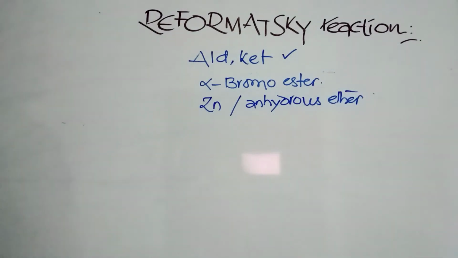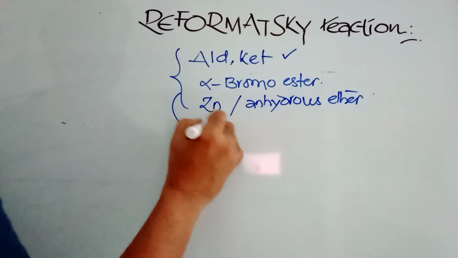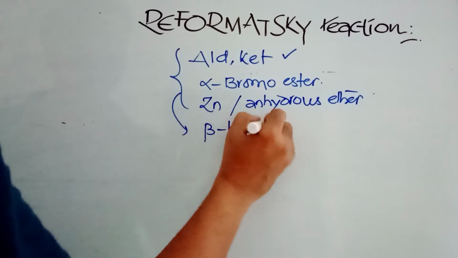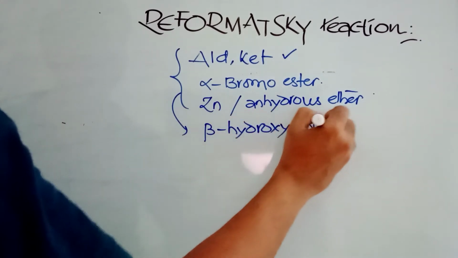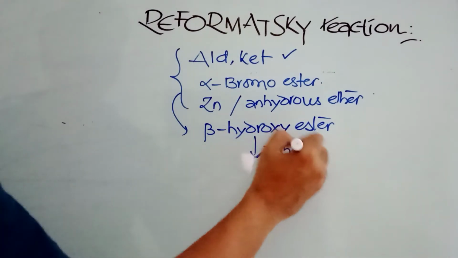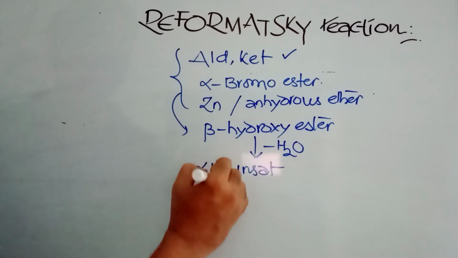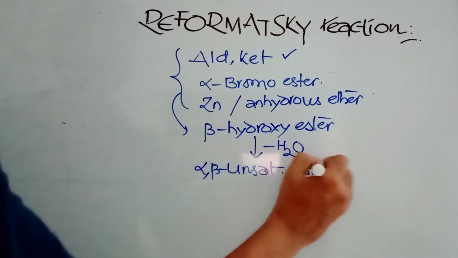When aldehydes or ketones react with alpha bromo esters and metallic zinc in the presence of anhydrous ether, then what happens? Beta hydroxy ester is the product. If you go for dehydration, you can get alpha beta unsaturated ester. Alpha beta unsaturated ester is going to be formed.